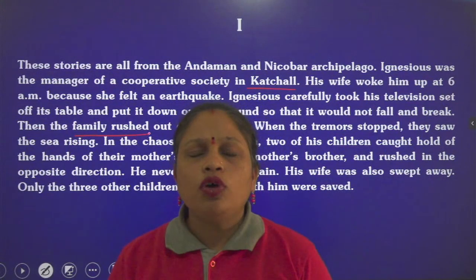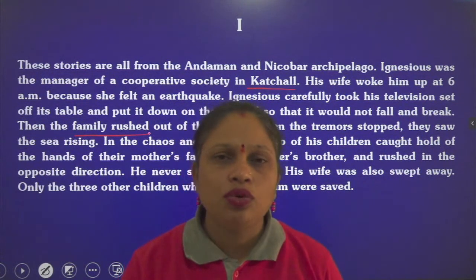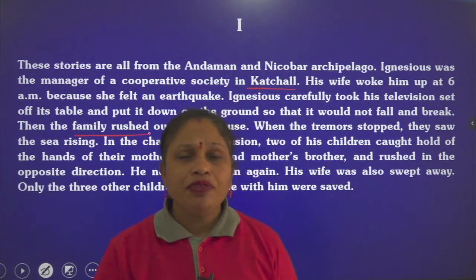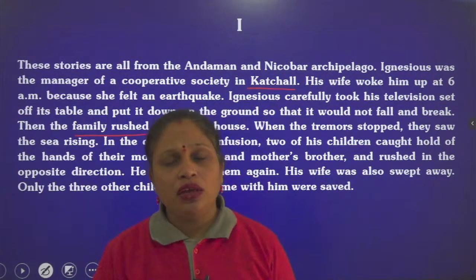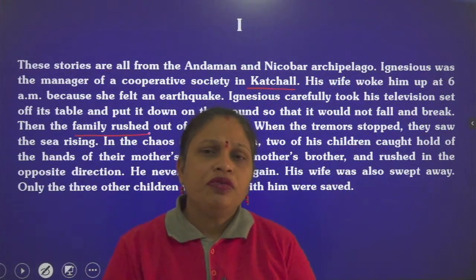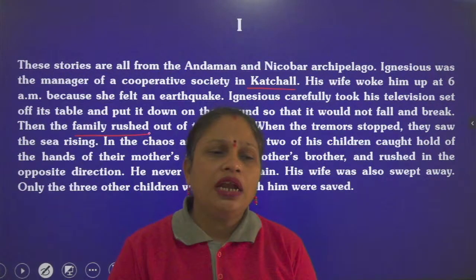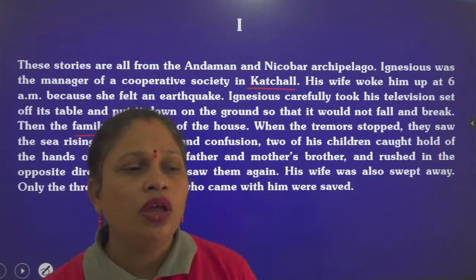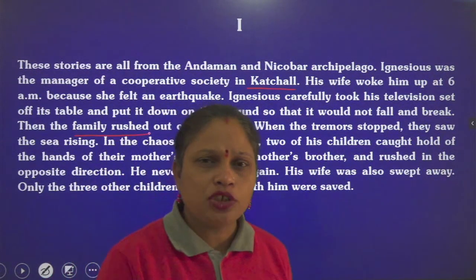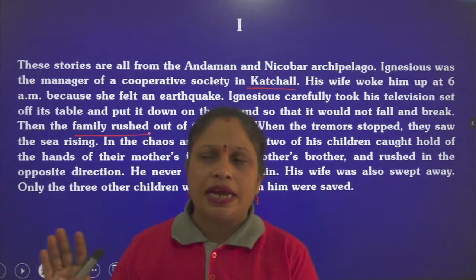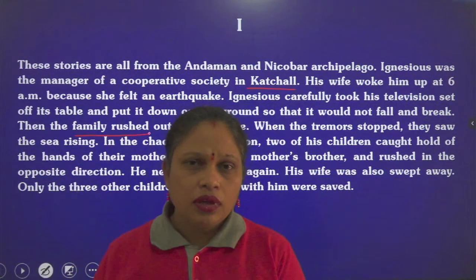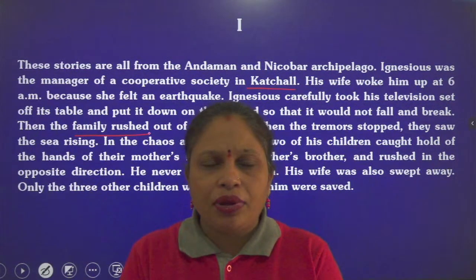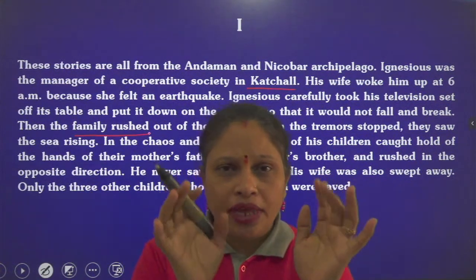So what precautions are there? Normally the people are suggested to rush out of the house to an open ground if they experience an earthquake. If they are trapped on any floor where it is not possible for them to rush out of the building to an open place, it is better that they should go and stand in the corner where two walls are joined, so that if something happens or the wall falls down, it would at least not fall directly on them.